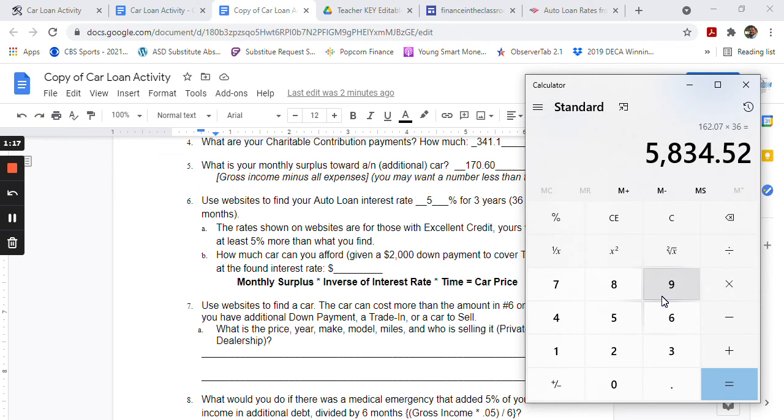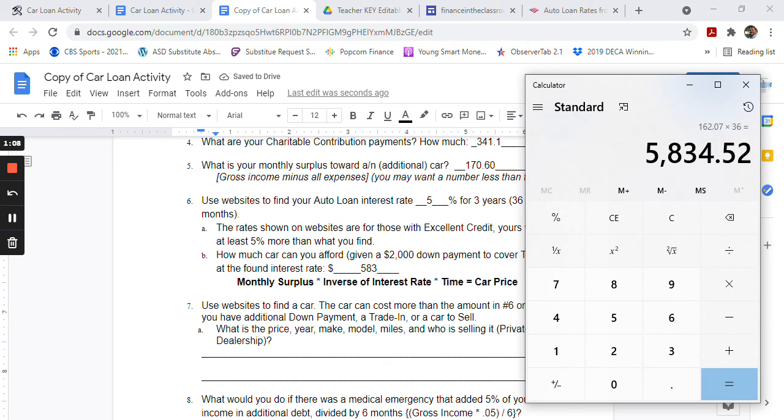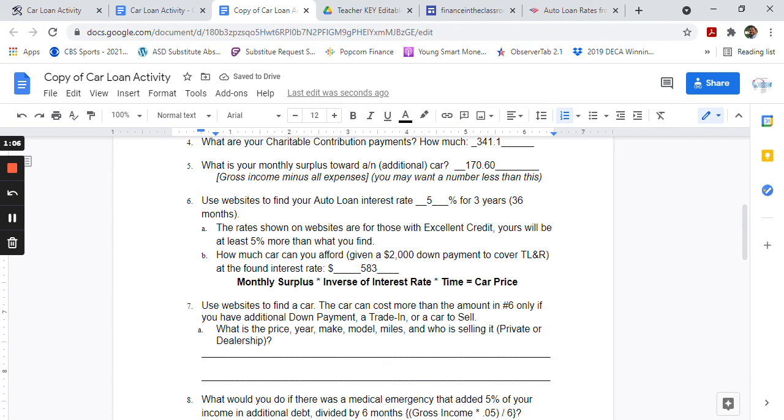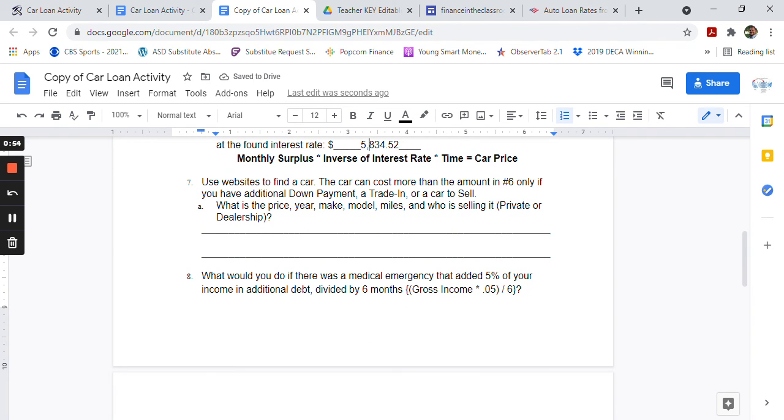And so the total amount that I can finance is $5,834.55. Now I can look for a more expensive car, but that's the most that I can finance. And so that'll be our next step, to use websites and find a car that we want to buy that's within that amount plus any more. But if I do pay more for it, I'm going to have that as additional saved money.